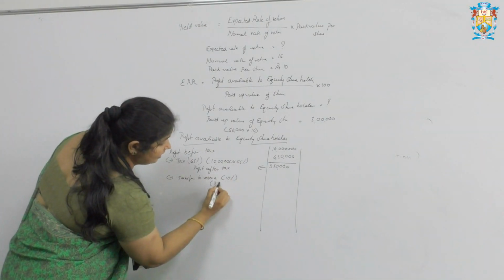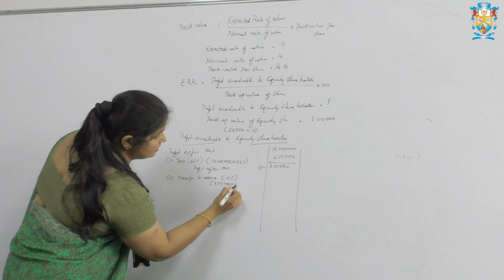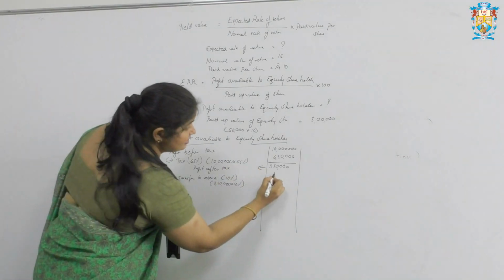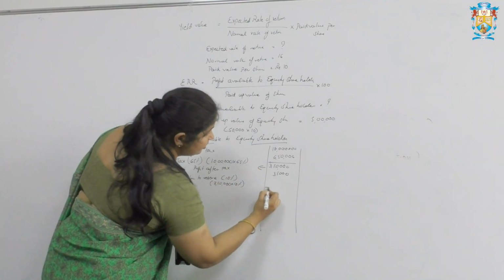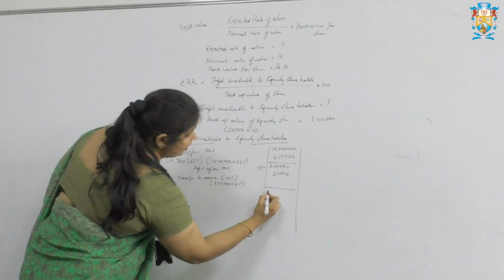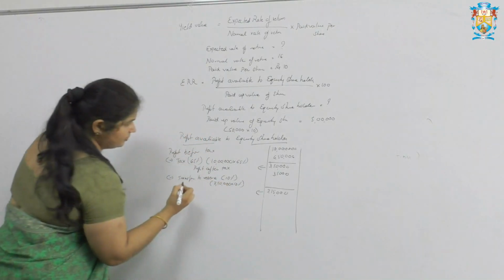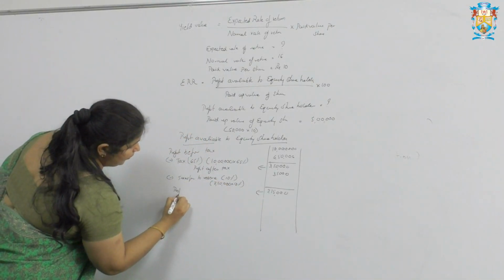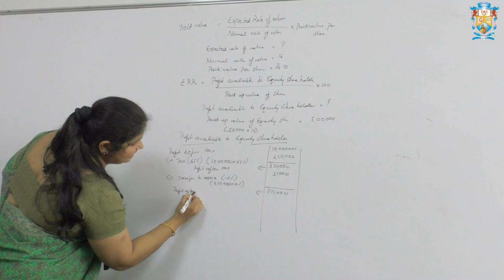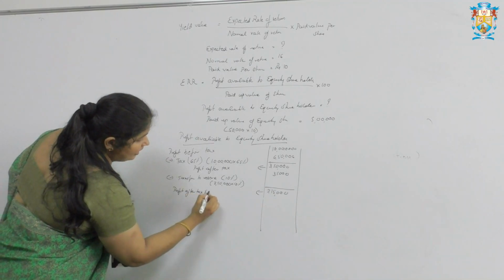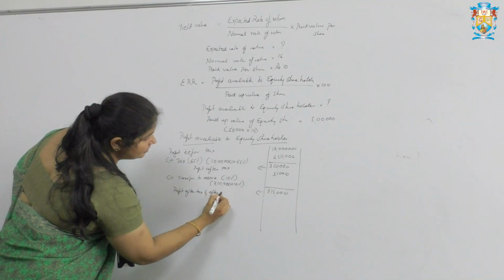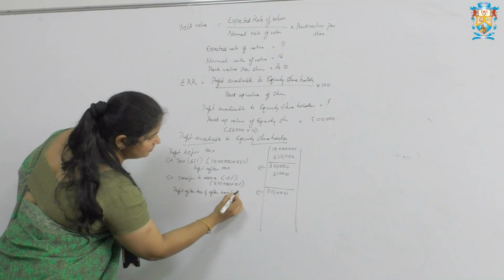That is 3,50,000 into 10%. Our answer is 35,000. Now deduct the value. Now the value is 3,15,000. So here write profit after tax and after transfer to reserve.